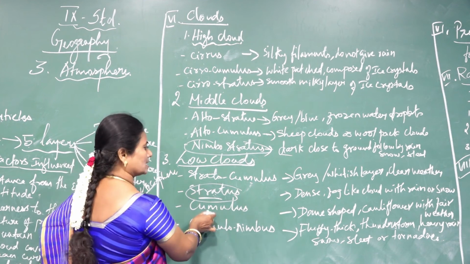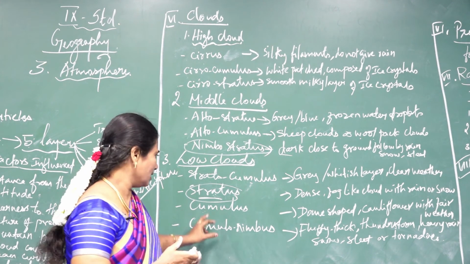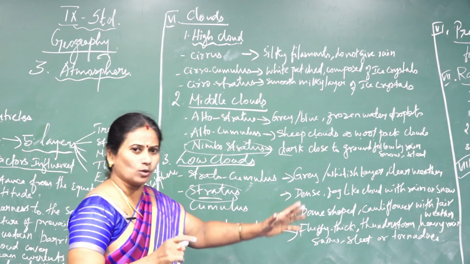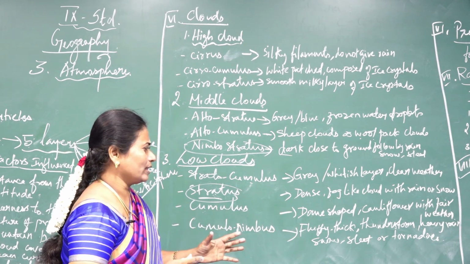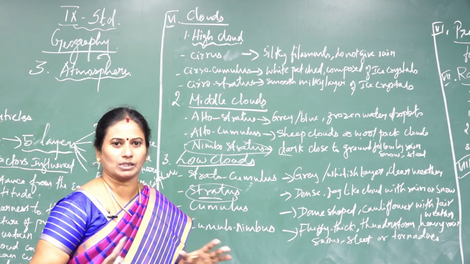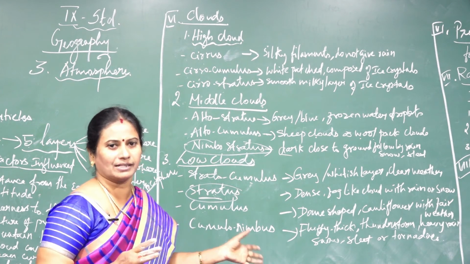And then cumulus. This cumulus kind of cloud looks dome shaped, like a cauliflower, with fair weather. Fair weather in the sense that it is good to go out. That is fair weather.